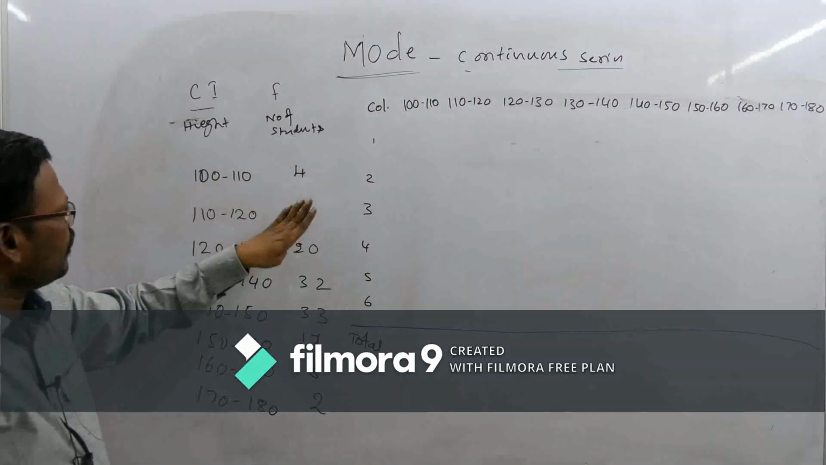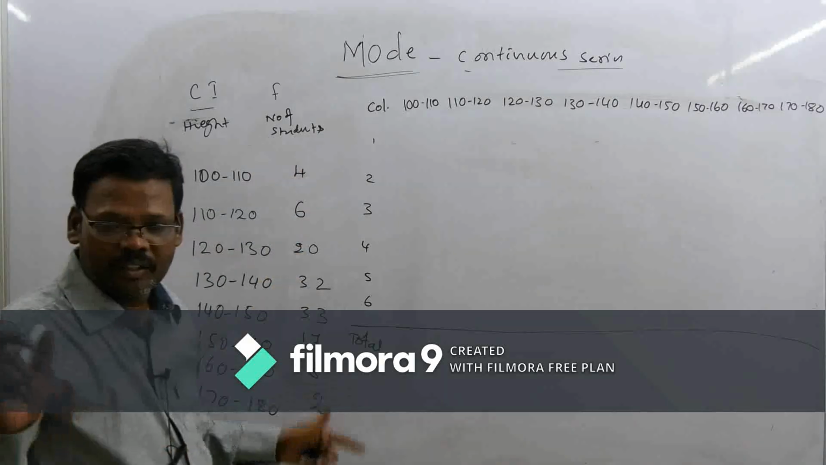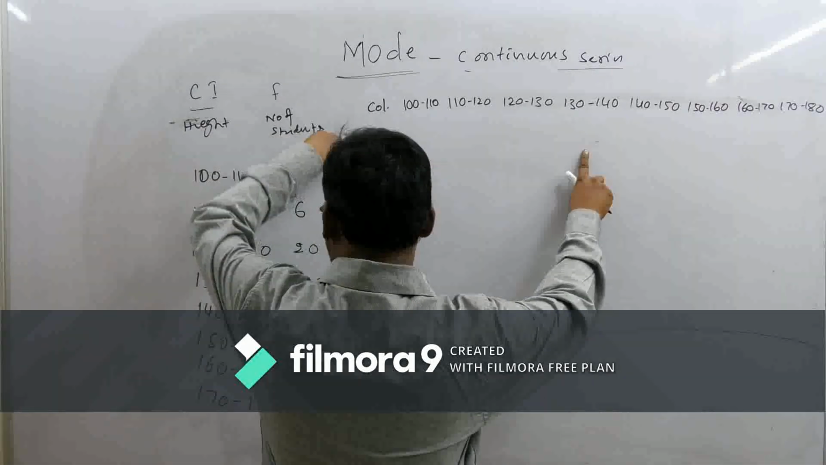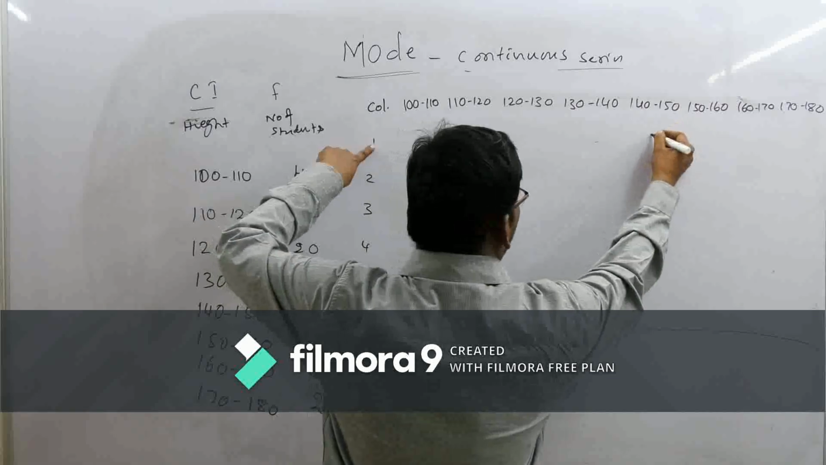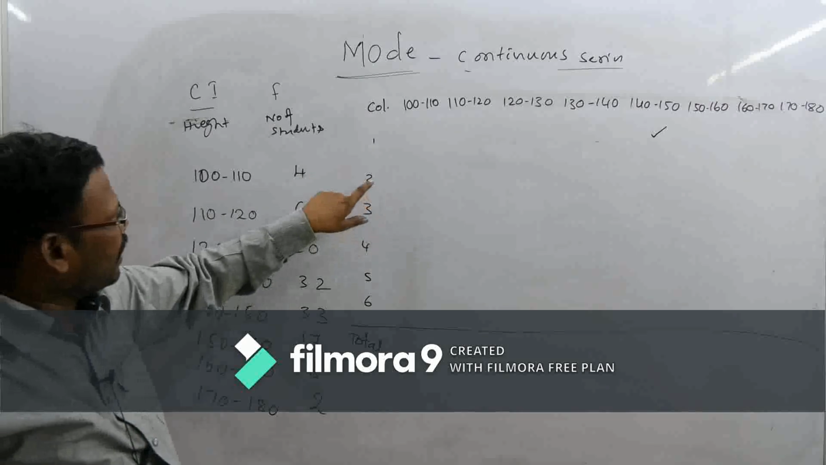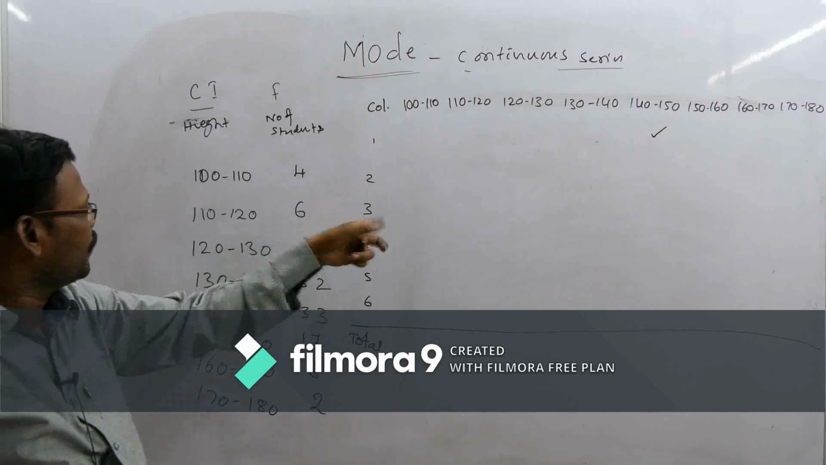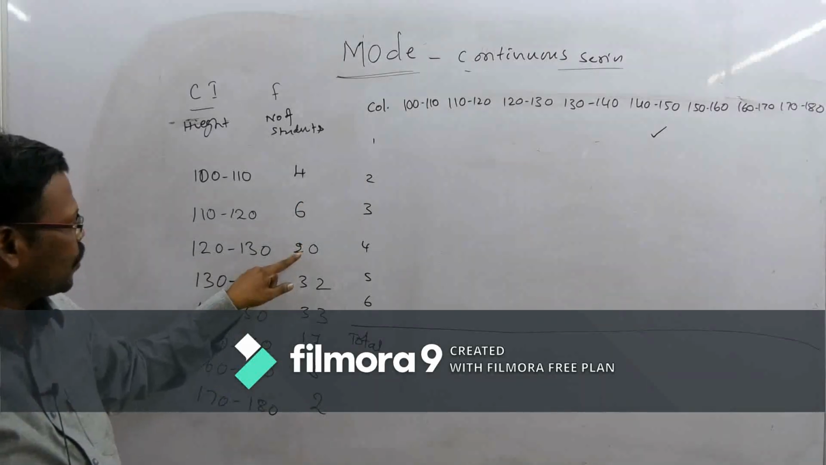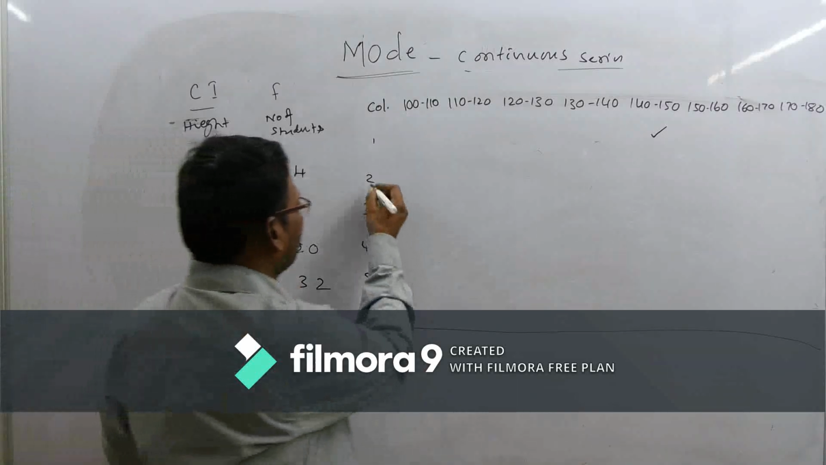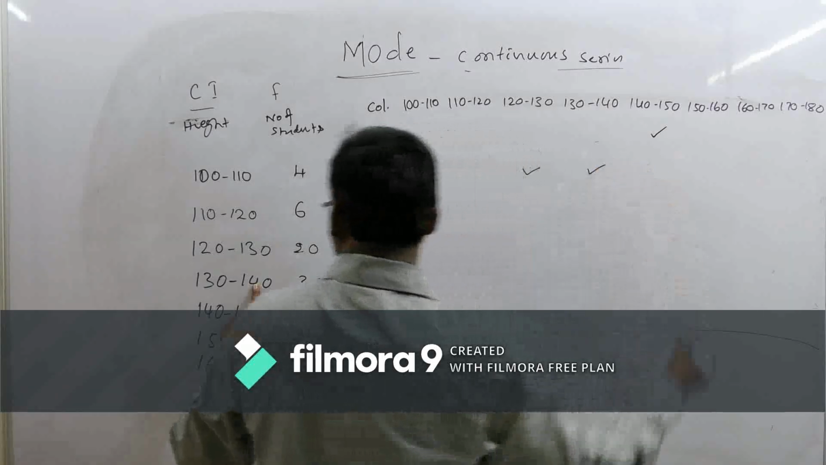In the first column, what is the highest value? 33. And what is the class interval for 33? 140 to 150. Then what is the highest value in the second column? 52. 52 is the sum of 20 and 32, so that is 120 to 130 and 130 to 140.